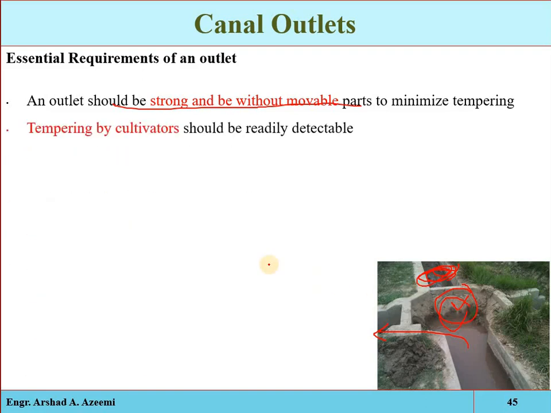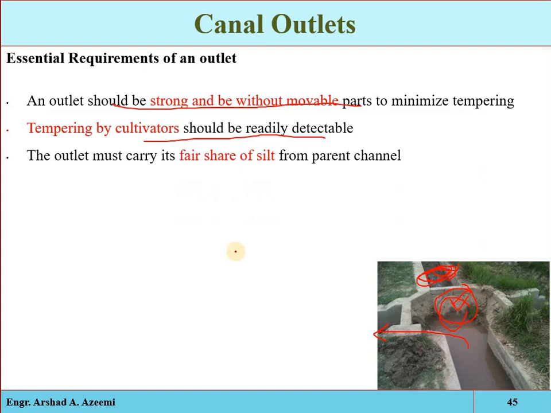Tampering by the cultivator should be readily detectable. For example, if any damage, wear and tear, or tampering of these movable parts occurs, it will be quickly and readily detectable and will be maintained by the farmer or by the irrigation department, so that losses of water may be avoided.